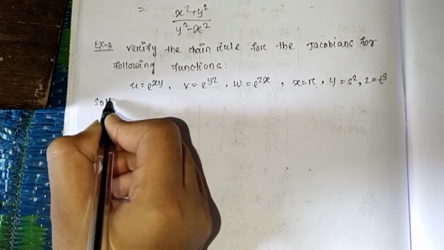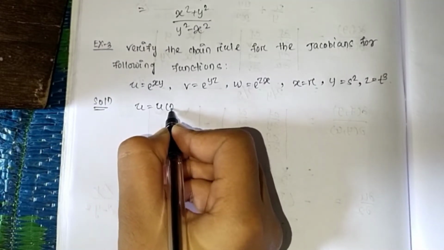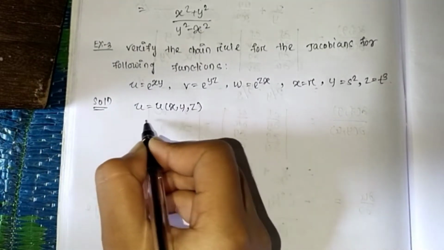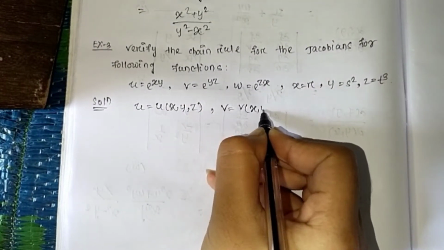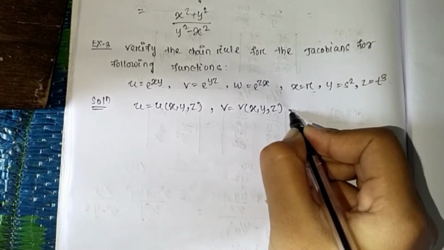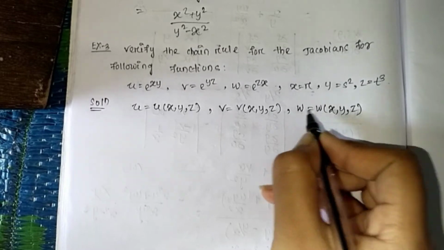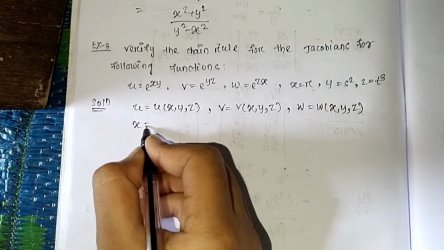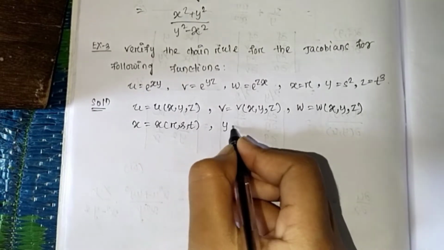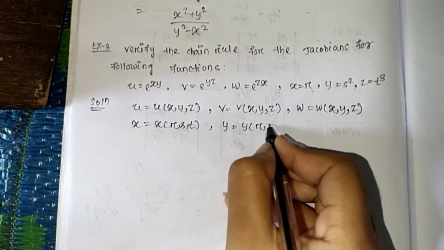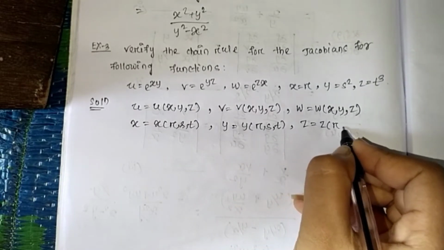Solution. Here u is a function of x, y, z, v is a function of x, y, z, and w is a function of x, y, z. Then x is a function of r, s, t, and y is a function of r, s, t, and z is a function of r, s, t.